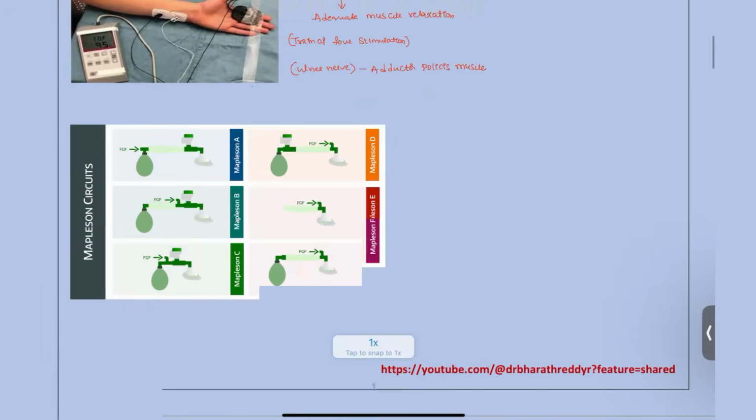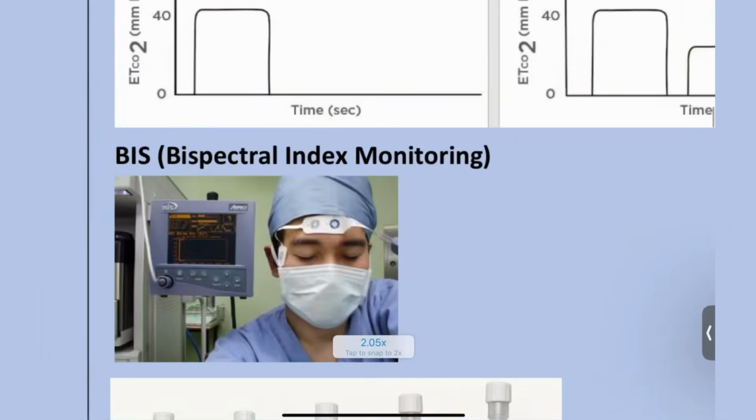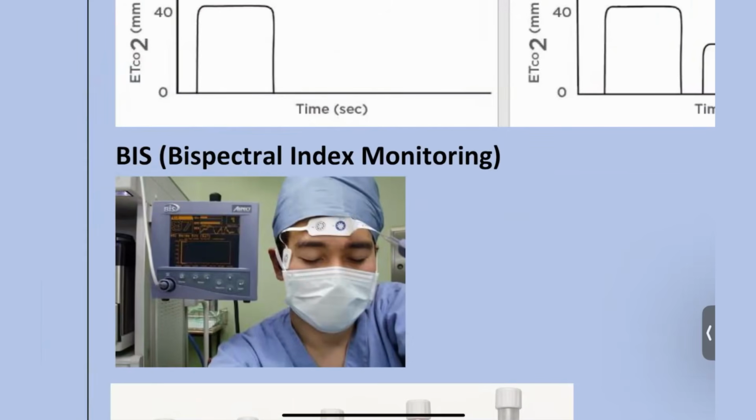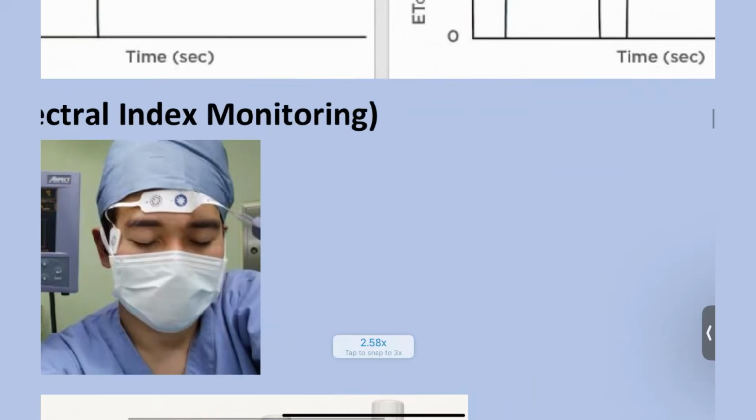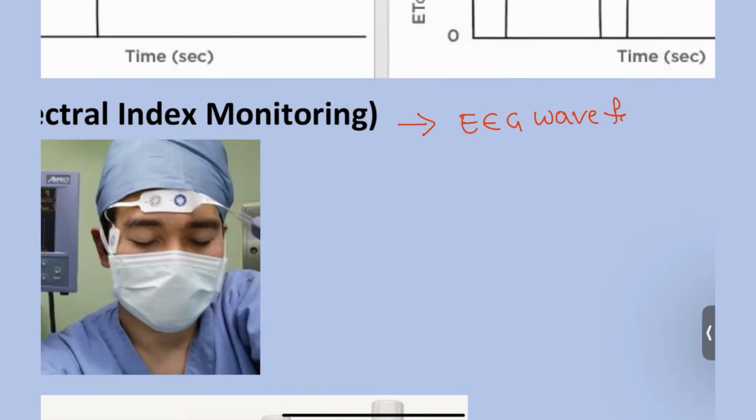Next, another picture, here you can see this is the bispectral monitoring. What does bispectral monitoring mean? Here we are going to check the EEG waveforms. Okay, what should be the normal range, guys? At least 40 to 60 should be the normal range. This bispectral monitoring is basically checking the depth of the anesthesia.